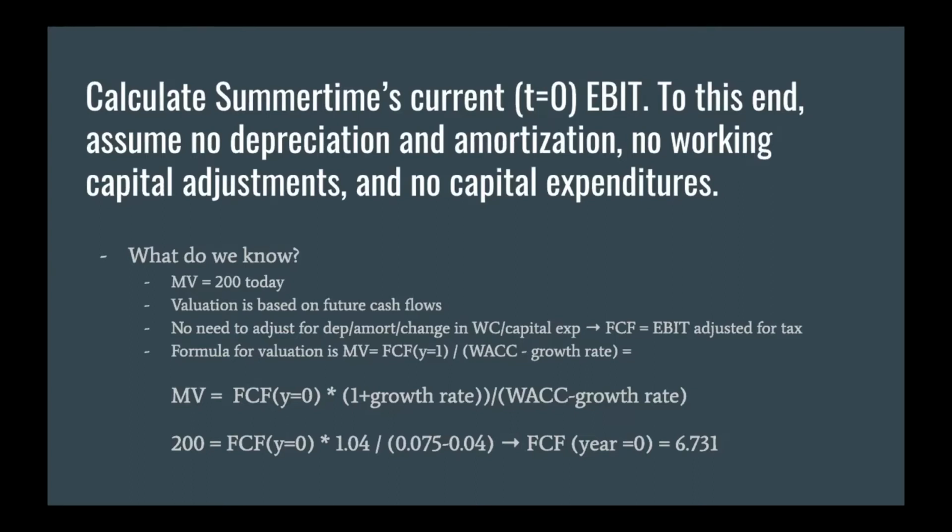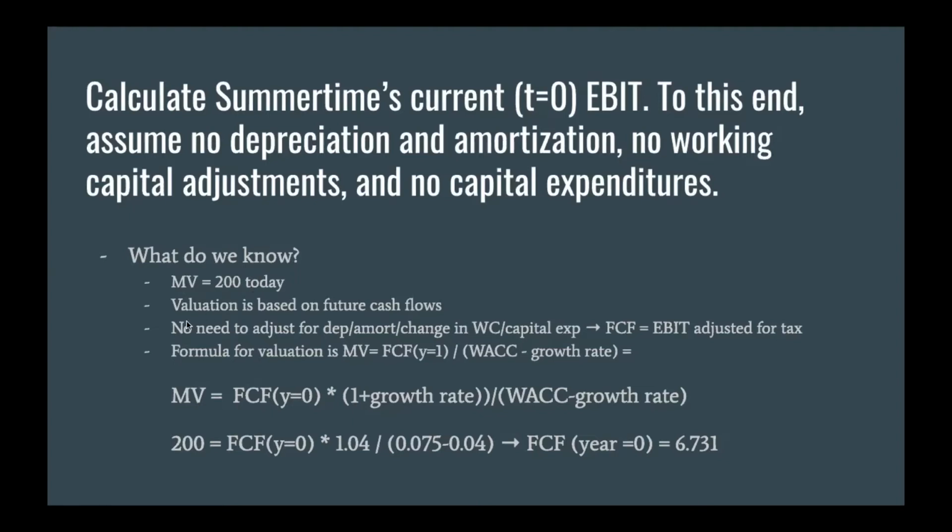Okay, so then we need to ask ourselves again, what do we know about the company that we can use in order to receive what is asked from us? From the information stated, we know that the market value today at T0 is $200 million.